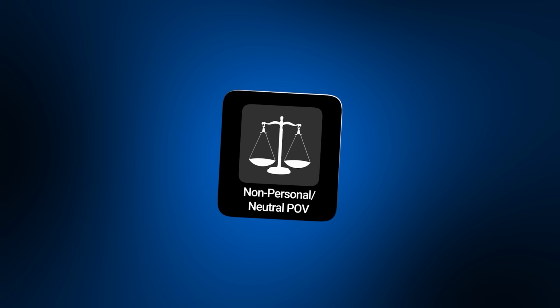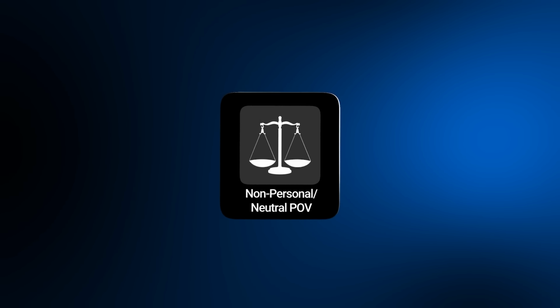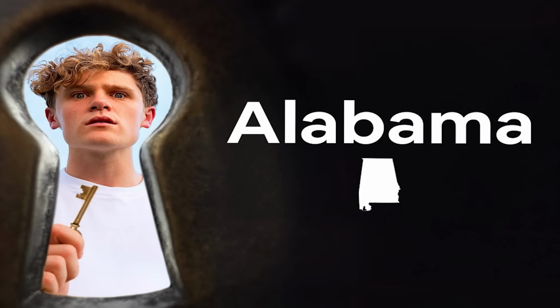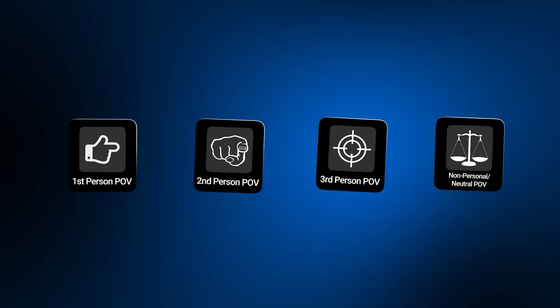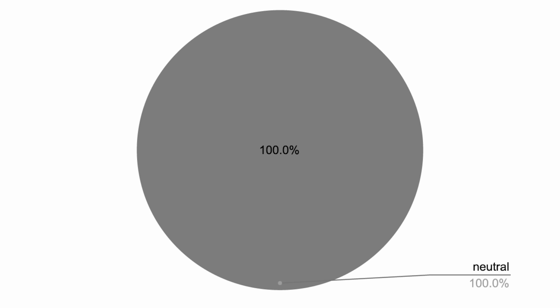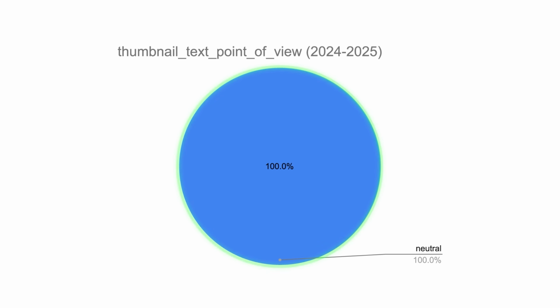And lastly, we have a non-personal or neutral point of view. Examples of this would be phrases like exposed, do this, or Alabama, Arkansas. So the question is, what point of view do top YouTubers use in their thumbnails? Well, if we look at this graph, which is actually more of a circle, it shows us that 100% of the top 100 YouTubers primarily use neutral language in their thumbnail text.